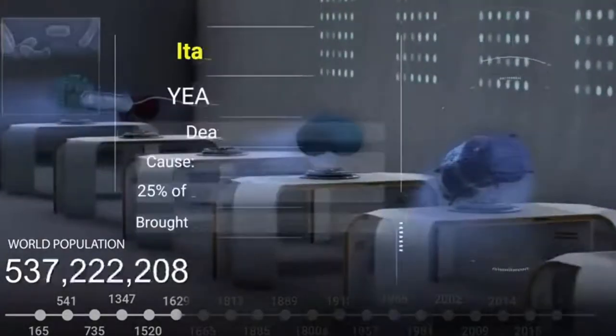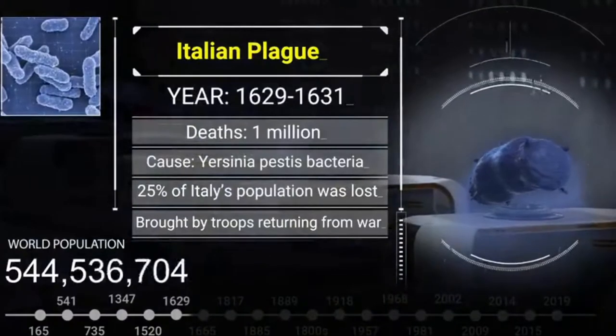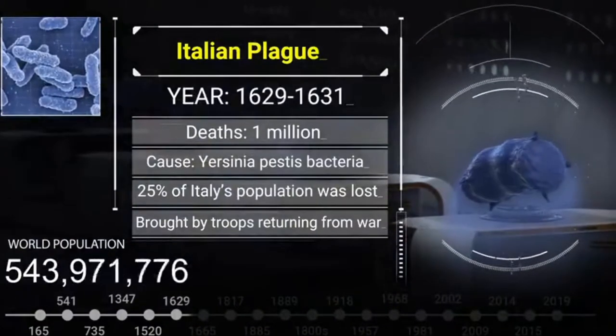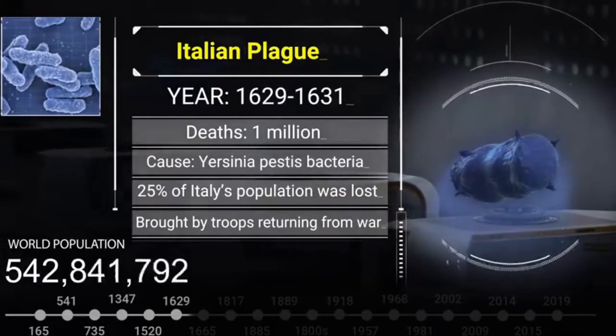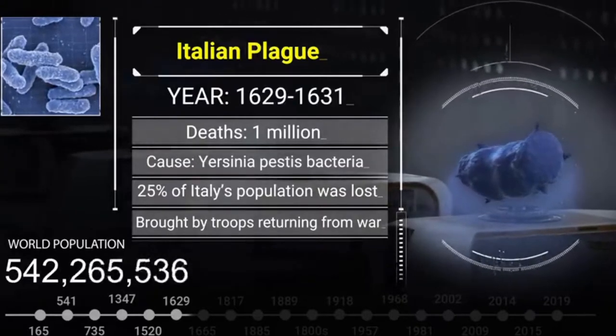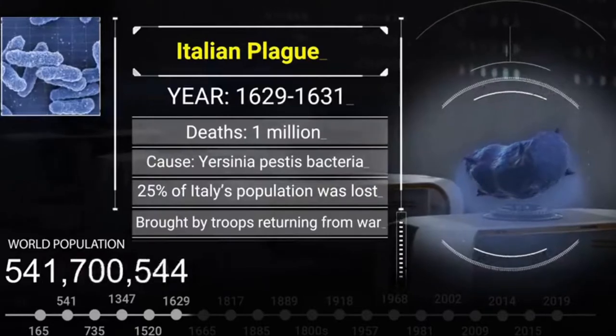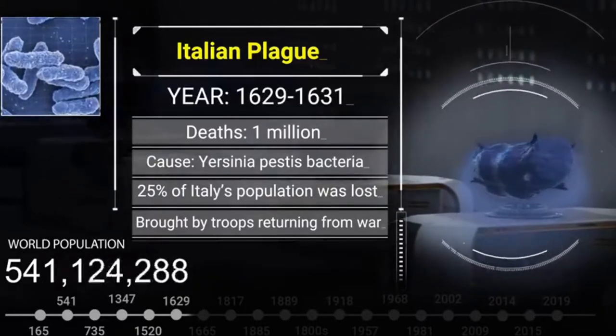Italian plague, year 1629 to 1630. That's 1 million. Caused by Yersinia pestis bacteria. 25% of Italy's population was lost, brought by troops returning from war.